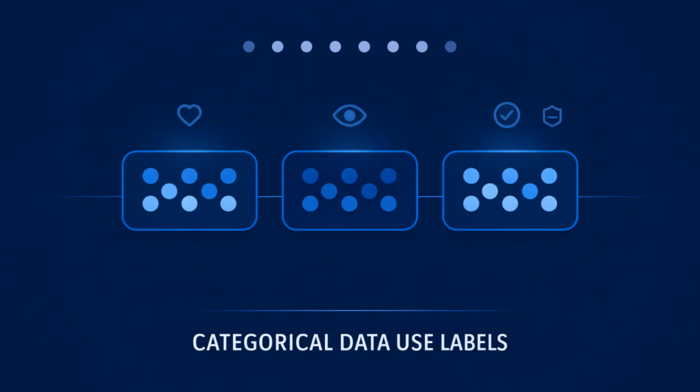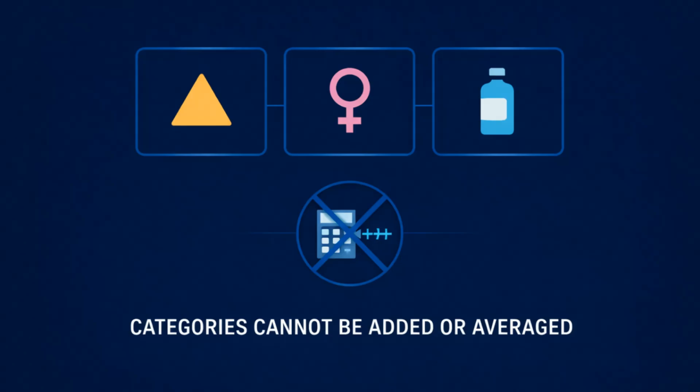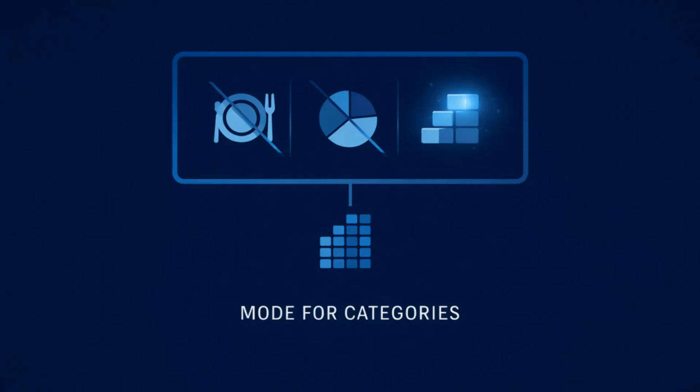Some data are categorical. Categorical data place individuals into groups or categories. These are things like favorite food, preferred streaming service, major, iColor, political party, or yes and no responses. These values are labels. They are not numbers you can meaningfully add, average, or place in mathematical order. Because of that, certain measures of center do not apply to categorical data. You cannot calculate a mean for favorite foods, and there is no meaningful median for iColor.